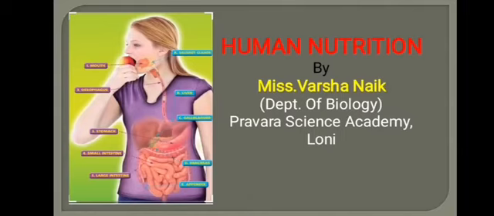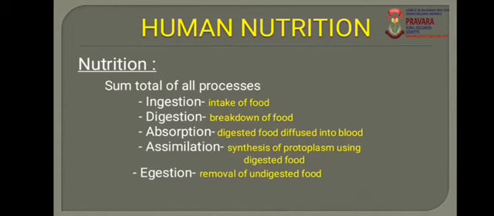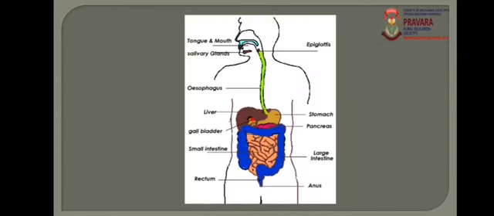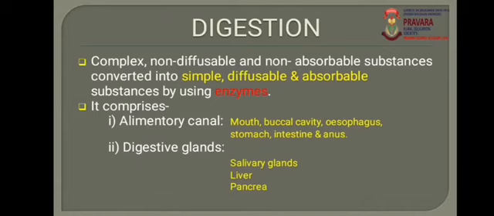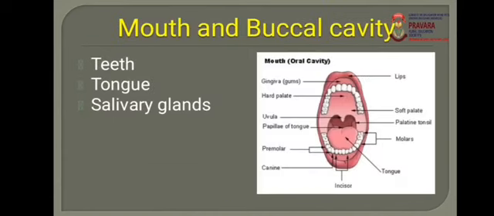In our last lecture, we covered the topic of human nutrition, such as what is meant by nutrition, then the digestive tract. In the digestive tract, we discussed the regions of the digestive tract. The first region is the mouth and buccal cavity.